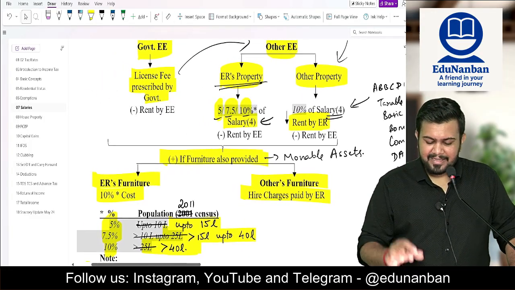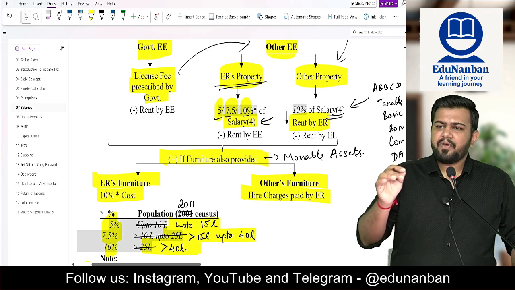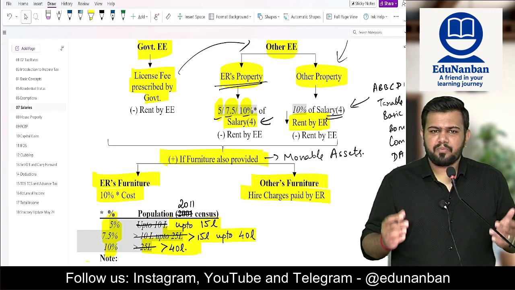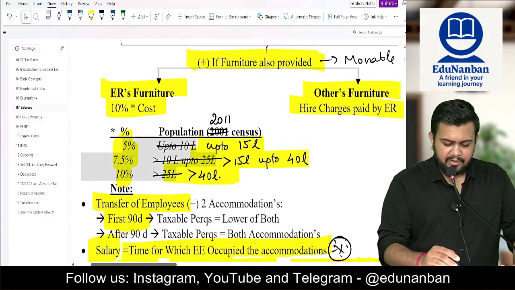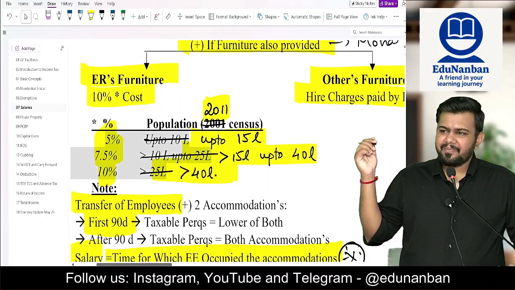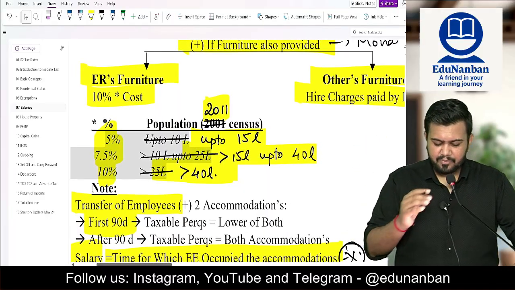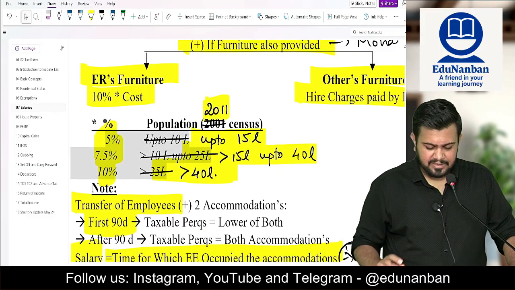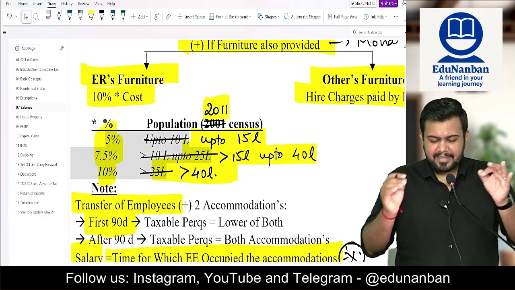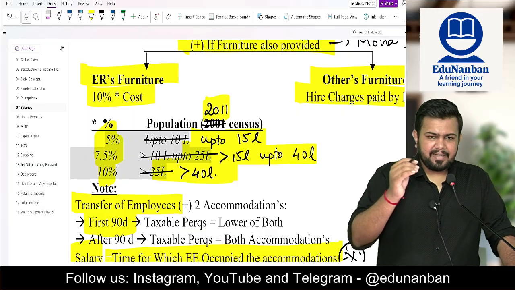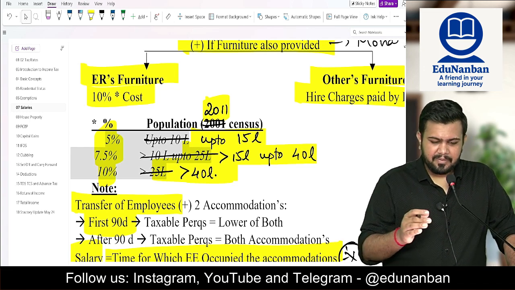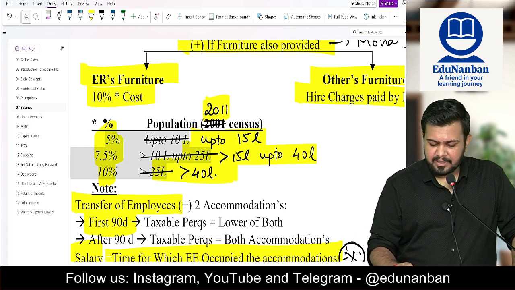Sir, what if it is the employer's own property? If it is the employer's own property, then you should see the city where the employee is living. What is the population? You have to see the population as per the 2011 census. If you have the book and have not made this correction, please make this correction. If it is up to 15 lakhs, take 5%. Above 15 lakh up to 40 lakh, take 7.5%. Above 40 lakhs, take 10%.